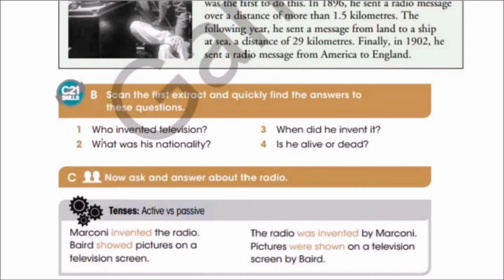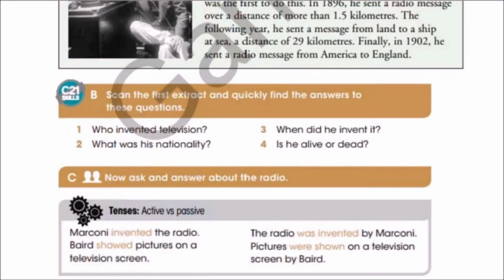Question 1. Who invented television? Who do you think invented television? Very good. It was John Logie Baird. So we write the answer here. We can put the answers in this space.